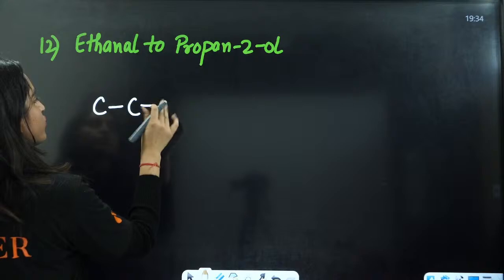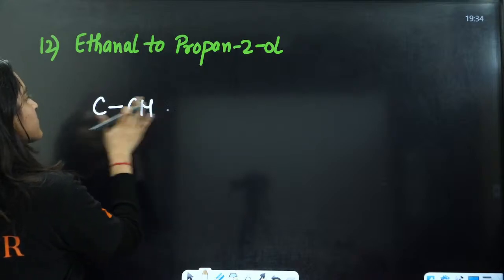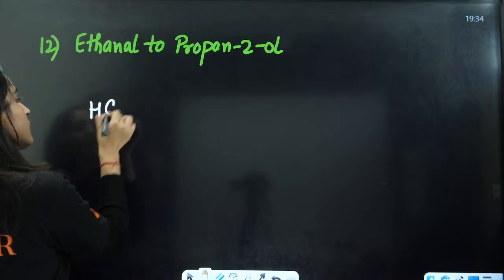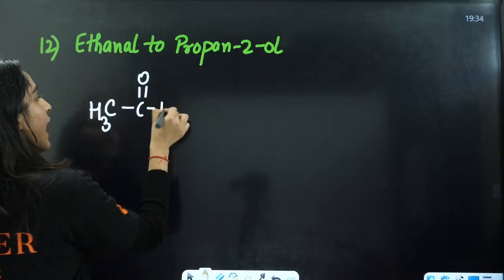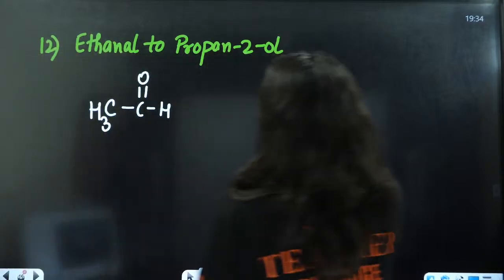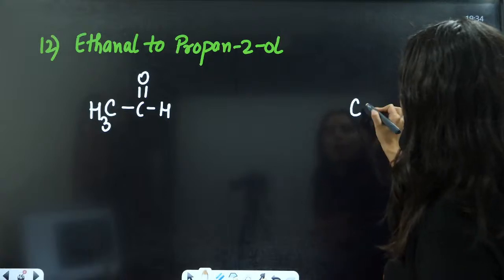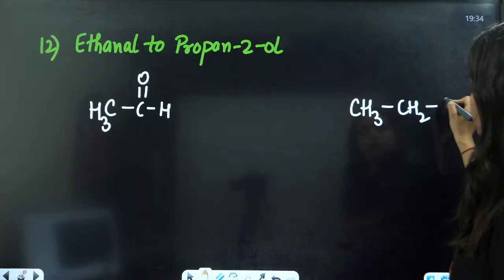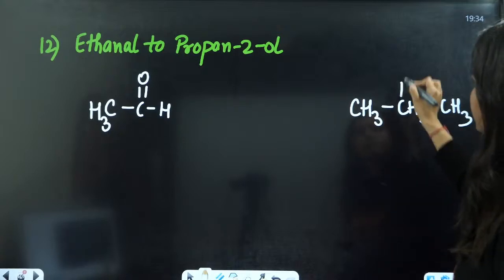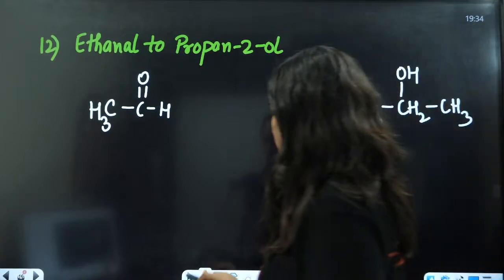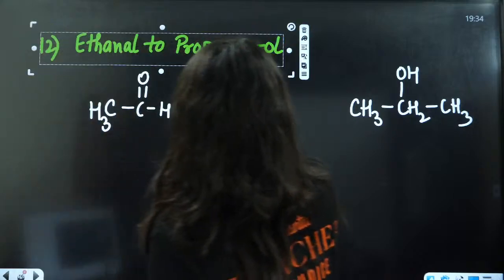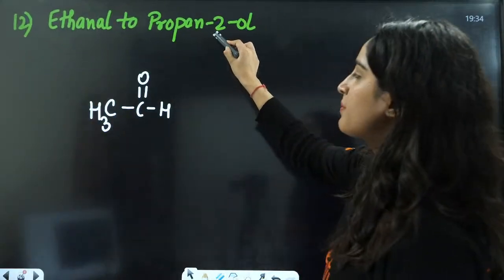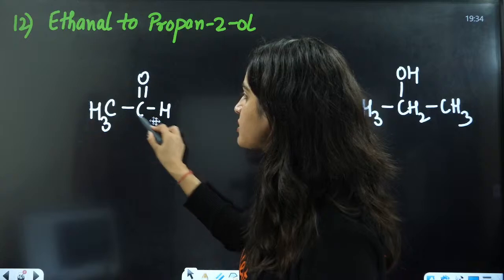Okay, you have CH3CHO here. This is CH3, C double bond O, and this is H, and this is propane 2-ol, CH3, CH(OH), CH3. Everybody in the chat box, how can you convert this?